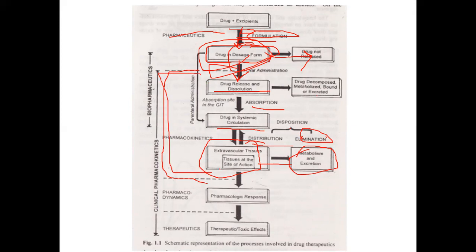Okay, next, once the drug is at the site of action, it is going to act with some receptors, and it will elicit a pharmacological response. So this is pharmacodynamic process. What is going to happen here? What is the effect of the drug on the body? What the drug is doing to the body, right? And after that, we will see if the effect obtained is therapeutic one or if it is toxic one, right? So that is your last step, therapeutic step.